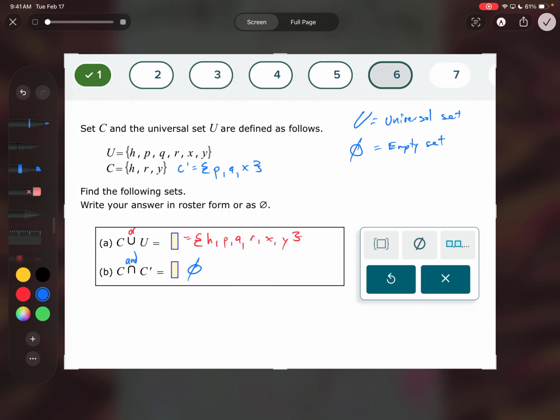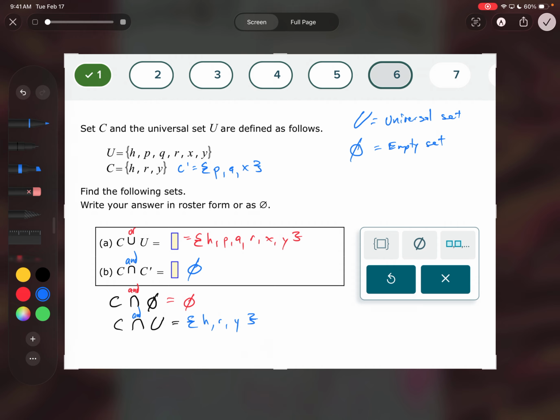Another variation that we got last class. C and the empty set. Okay, C and the empty set. This one is saying, what do C and nothing share? Well, it's going to be nothing, right? I was trying to think of some more. C intersection the universal. What do C and the universal share? That would be in what do these two share right here? It's actually going to be, the universal has everything, so it's going to be just what's in C.